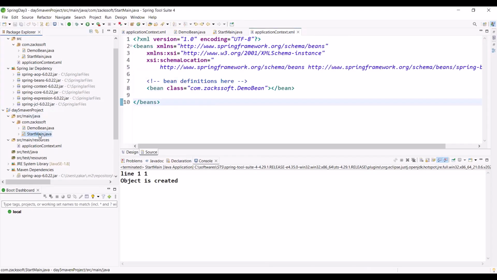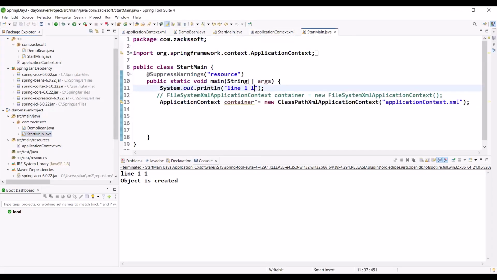Okay, this is our main method. Simply let me change here 111, Control S, Alt Shift X Z. Okay. Is it okay? So boss, for any project you can create a core Java project, or you can create a Maven project. If you create a Maven project, the advantage you already know.